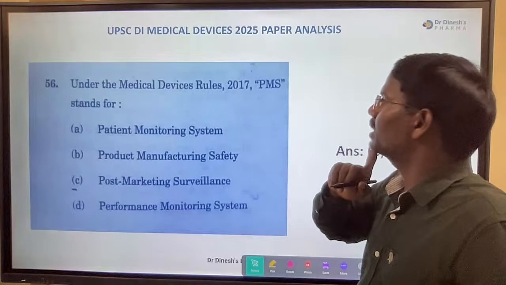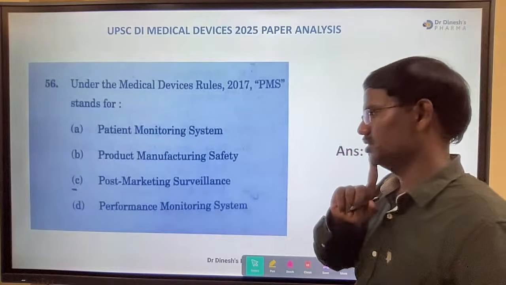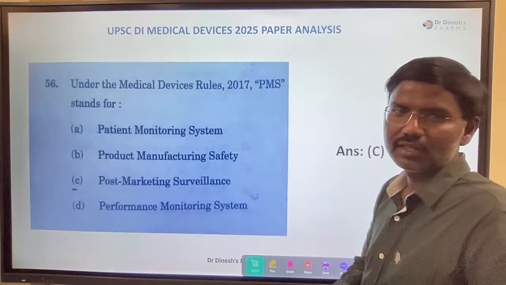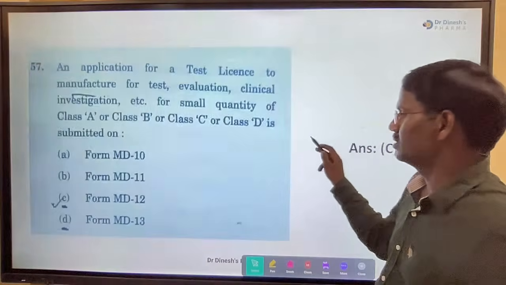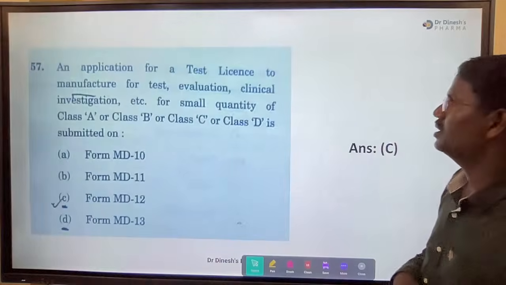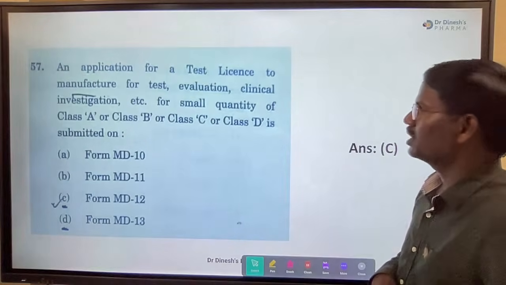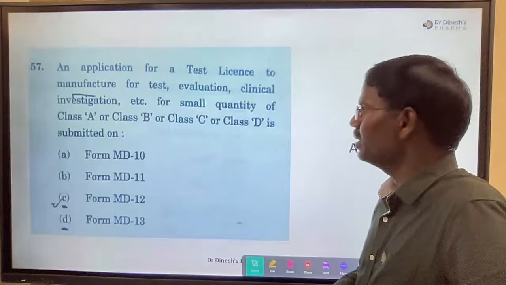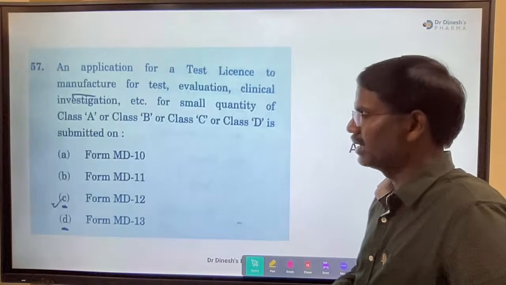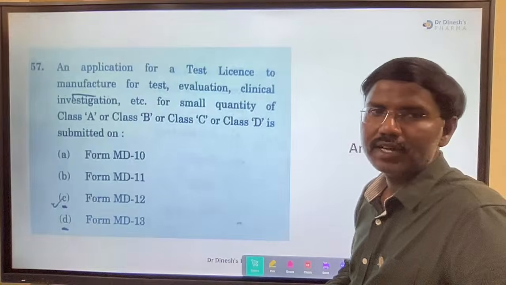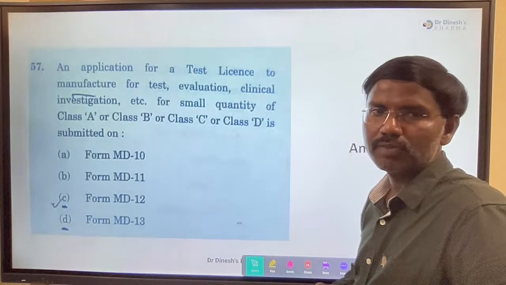Next, under the Medical Device Rules, PMS. Yeah, everyone knows this. PMS, simple question, right? Post marketing surveillance. Next, the application for test license to manufacture for test, evaluation, clinical investigation of a small quantity of Class A, B, C, or D devices is submitted in. Yeah, what is the answer? A, B, C, D for small quantity.